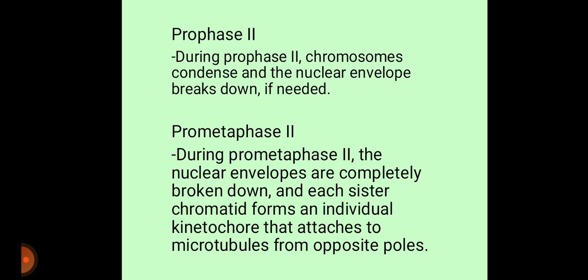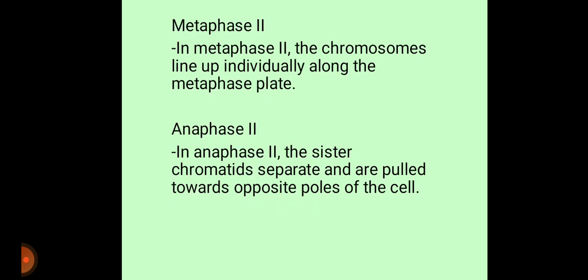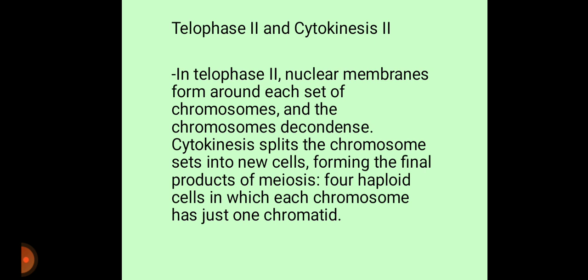Prometaphase 2. During prometaphase 2, the nuclear envelopes are completely broken down, and each sister chromatid forms an individual kinetochore that attaches to microtubules from opposite poles. Metaphase 2. In metaphase 2, the chromosomes line up individually along the metaphase plate. Anaphase 2. In anaphase 2, the sister chromatids separate and are pulled towards opposite poles of the cell.